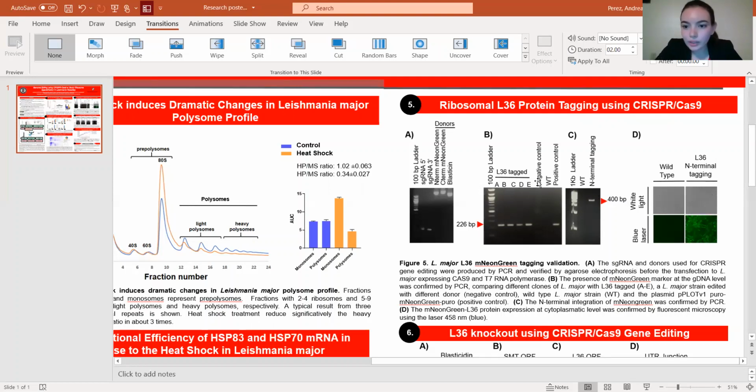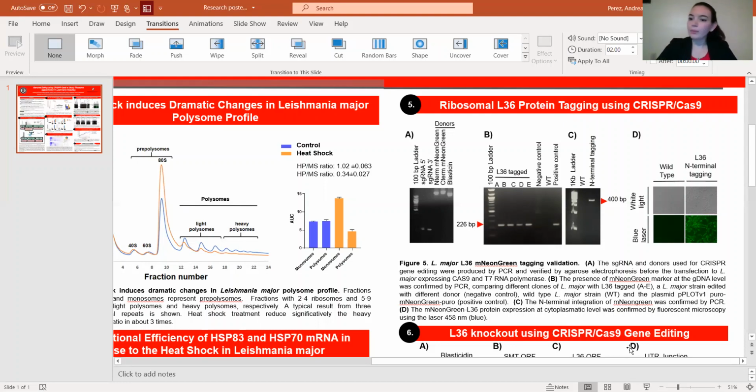Here, as you can see, the wild type represents normal cells without CRISPR-Cas9 technologies. So we tried to tag an L36 gene into a Leishmania cell at 26 degrees, the standard cell. You can see how the wild type has nothing, has no L36 gene production. And when we tag it with CRISPR technologies, we genetically modify it, so this L36 gene shows up.